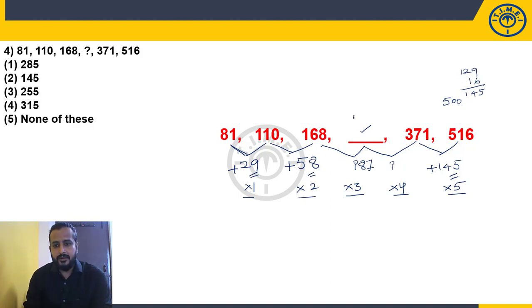What is 168 plus 87? 255. After this, again you need to cross check with these two numbers also. 255, 371. How much is it more? Let us make the round figure 300. So to get 300, here to here it requires 45, and here to here it is 71 more. So 45 plus 71, which is how much? 116. 29 fours are exactly 116. 4 twenties are 80 and 9 fours are 36, totally 116. Perfectly matching. So what is the missing number? 255. And what is the logic given? Multiples of 29: 29 ones, 29 twos, 29 threes, 29 fours, and 29 fives.